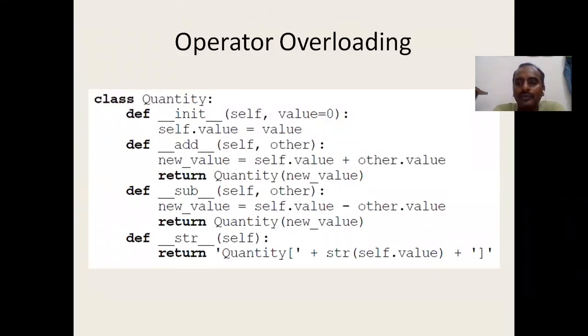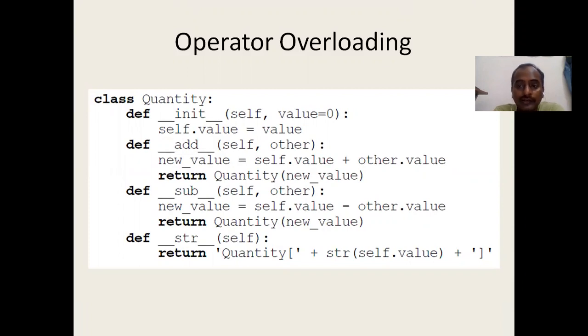Here I have given an example. We had a class Quantity. In that I have one attribute, value. Initially I'm making it 0. It is also possible to initialize the variables to some default values in the constructor. You can see def __init__(self, value=0). I am initializing it to 0. Then self.value is equal to value.